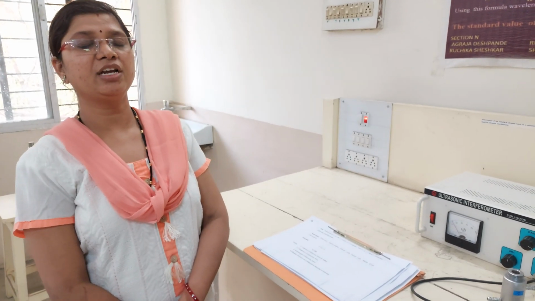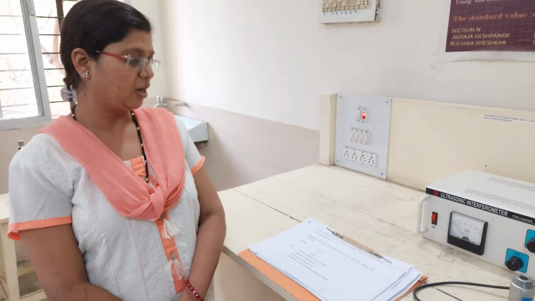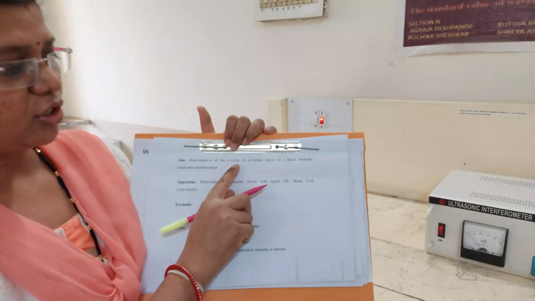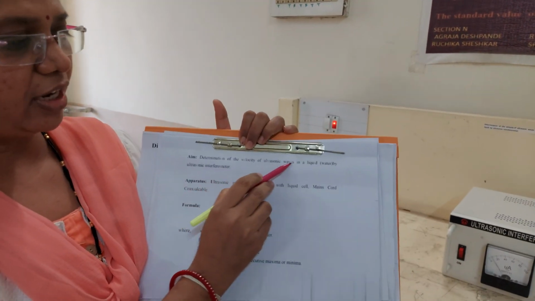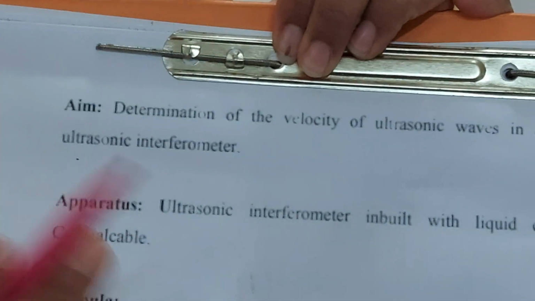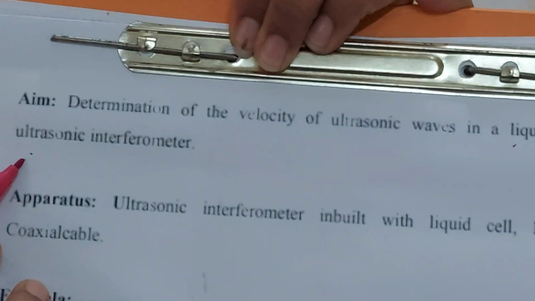Hello students. Today we will study the experiment on determination of the velocity of ultrasonic waves. The aim of the experiment is determination of velocity of ultrasonic waves in a liquid medium by using an ultrasonic interferometer.